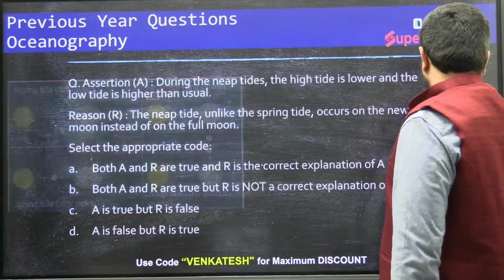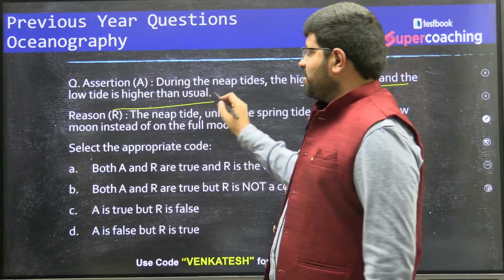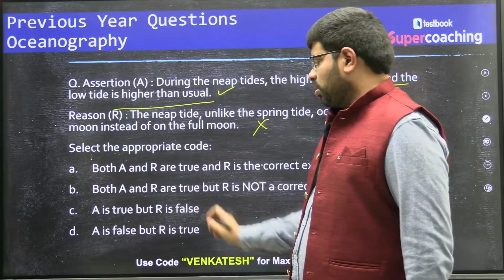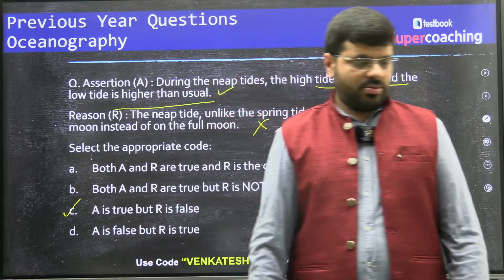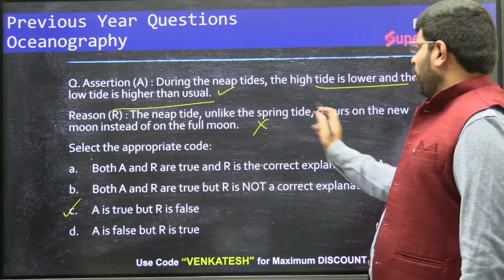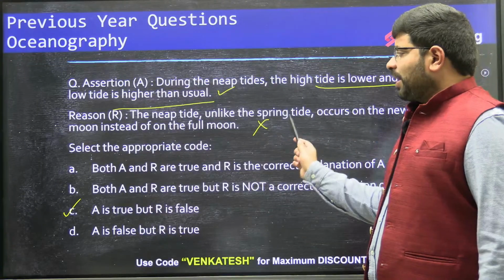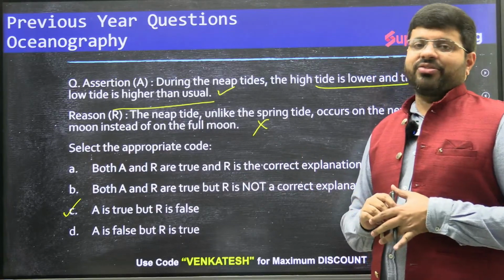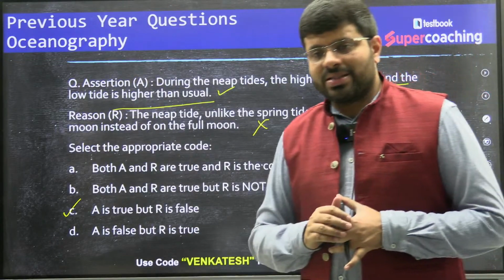So with that, now you see the question. You can clearly say that the first statement is right, the second statement is wrong. The reason is wrong. When the reason is wrong and A is true, the answer is C. Have you understood this? Does the neap tide also, unlike the spring tide, occur on the new moon day? No, spring tides occur on new moon and full moon day, right? Whereas neap tide is different.